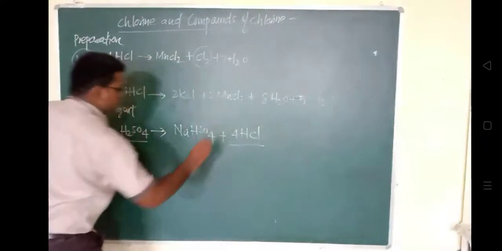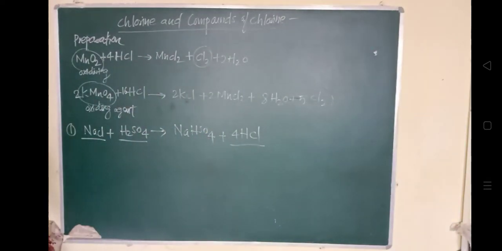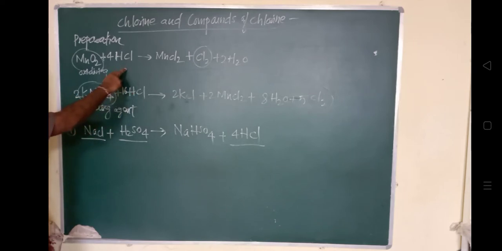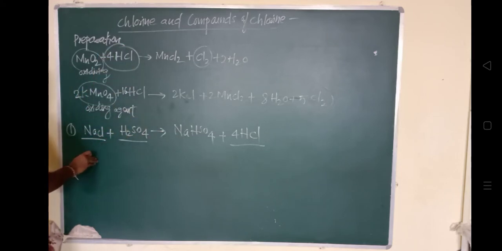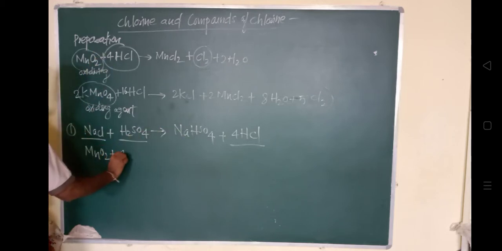Now when this hydrochloric acid is treated with MnO2, look at the earlier reaction, this is the HCl which is obtained in the very first step. So this is the steps.